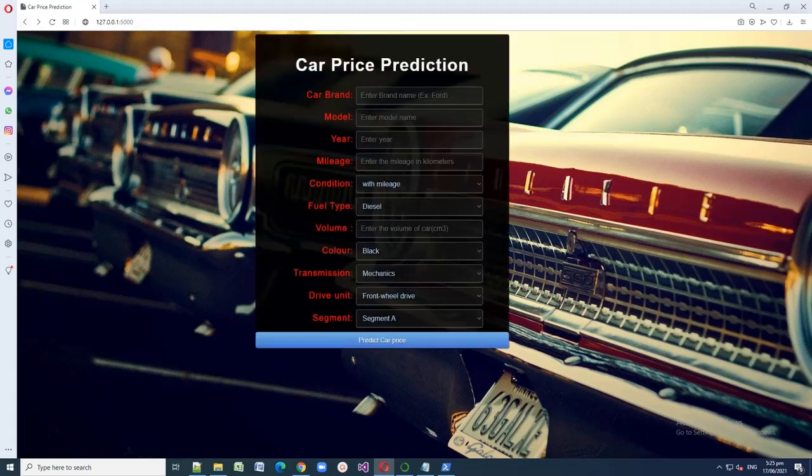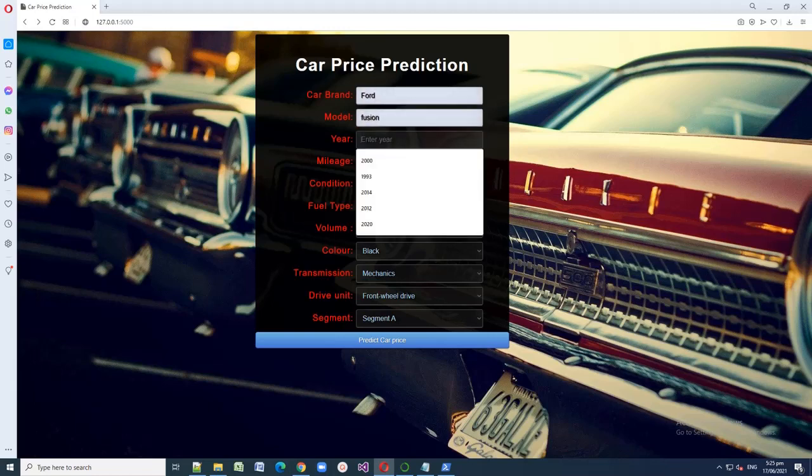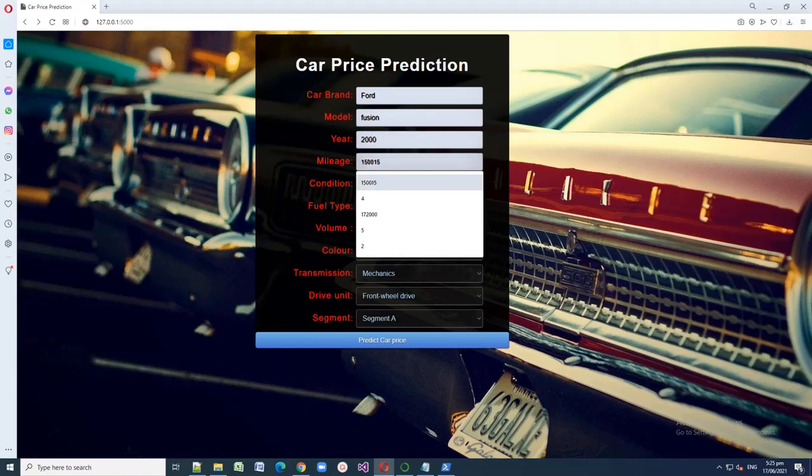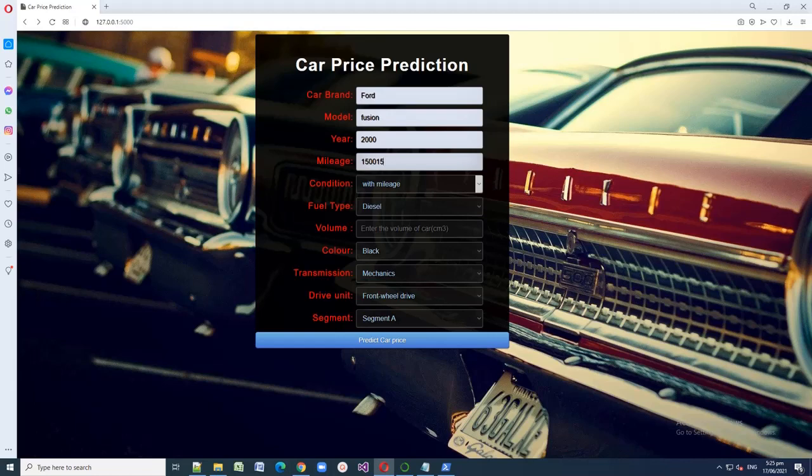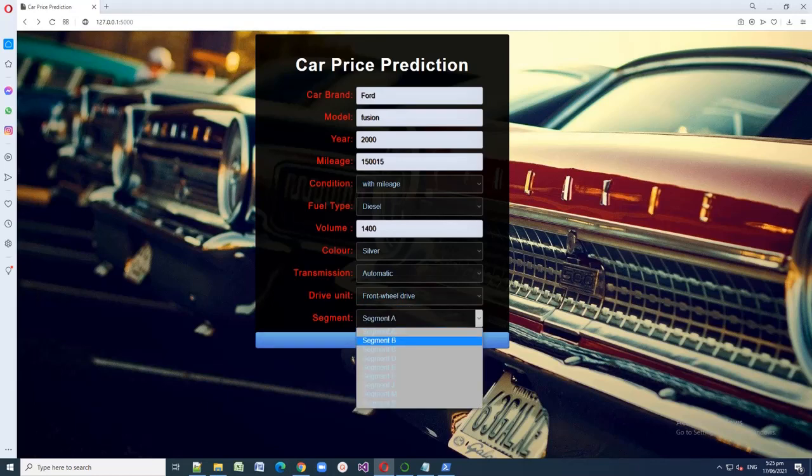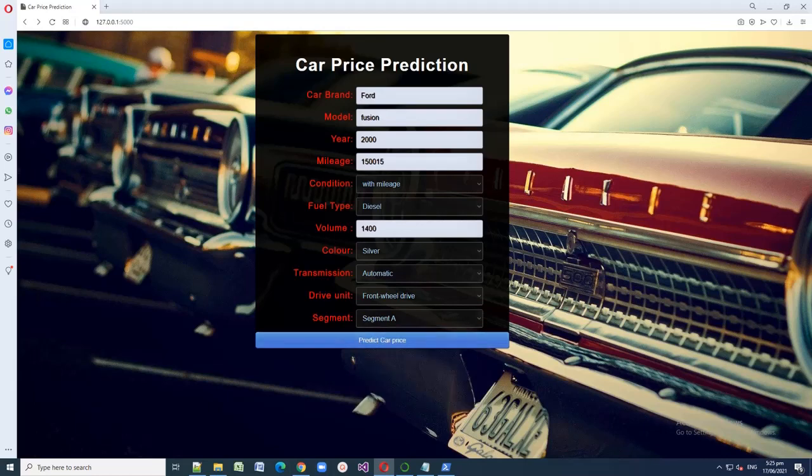In car brand, for example, I like Ford. The model is Fusion. The year is 2000. The mileage in kilometers is, for example, 150,015, and the condition is with mileage. The fuel type is diesel. The volume, let's say 1,400. Color is silver, and the transmission, let's say, is automatic. The drive unit is front wheel drive and it is in segment A. Okay, so let's try to predict how much the Ford price is.